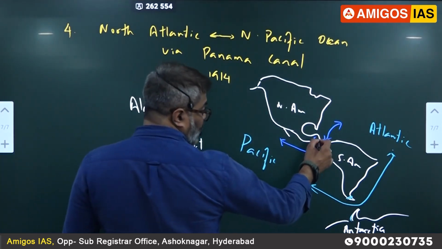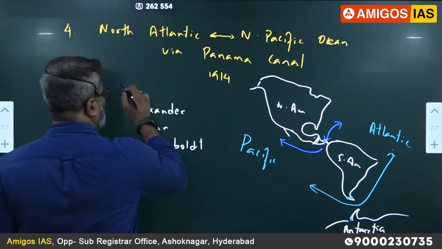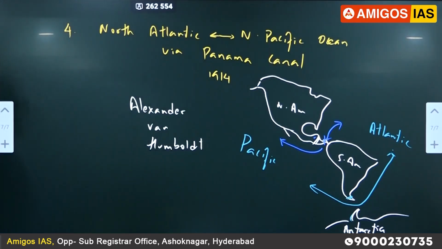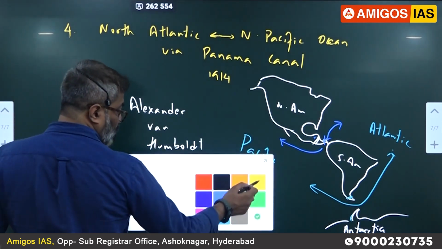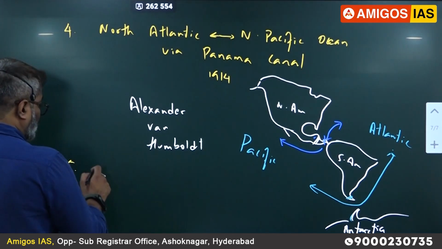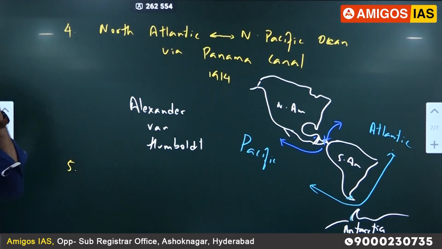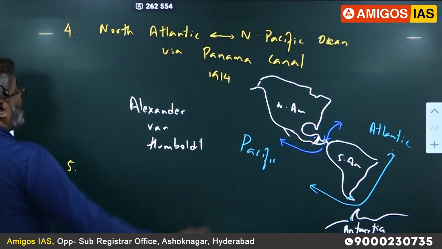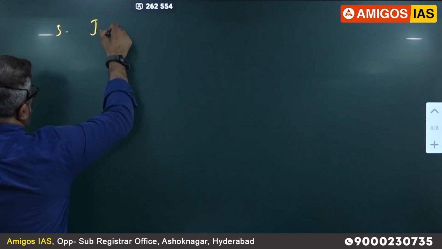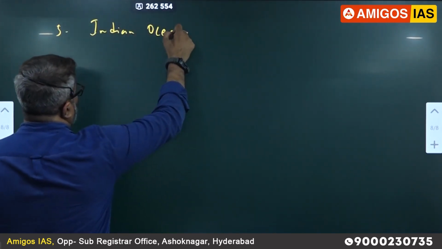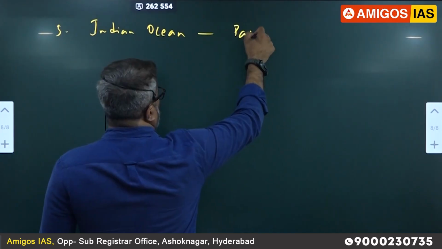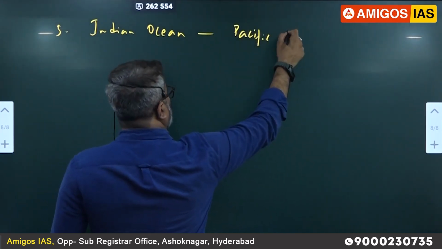Now, one more canal that is coming up is the Nicaraguan Canal. So please remember, the fourth major shipping route is North Atlantic to North Pacific via the Panama Canal. Right, the fifth one. Indian Ocean to Pacific Ocean via Malacca Strait. I'll write in the next page. Indian Ocean to Pacific Ocean means China. Pacific Ocean.